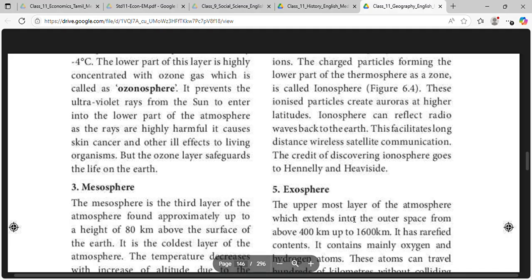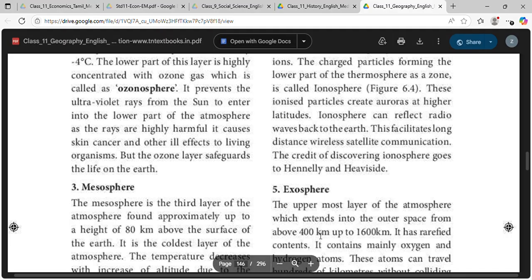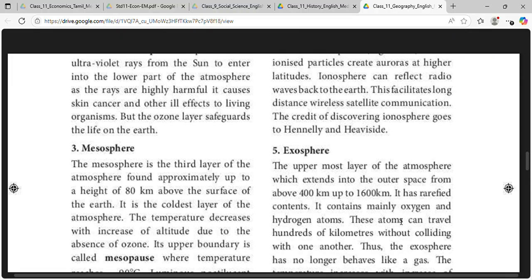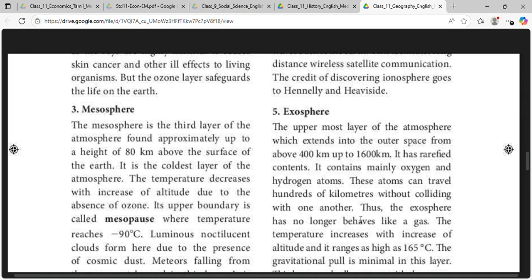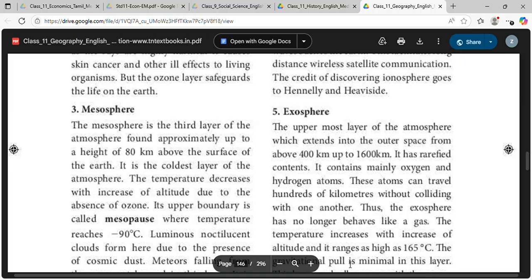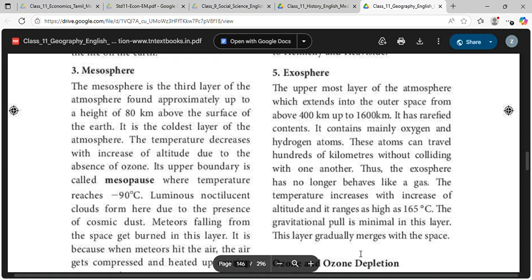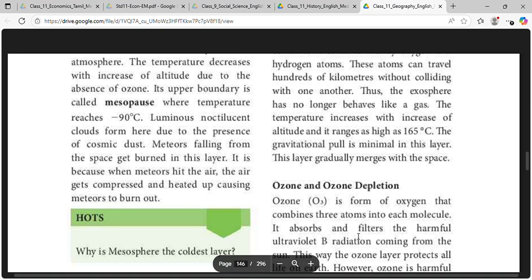The upper layer, exosphere, is the uppermost layer of the atmosphere, which extends into the outer space from above 400 km up to 1600 km. It has rarefied contents. It contains mainly oxygen and hydrogen atoms. These atoms can travel hundreds of kilometers without colliding with one another. Thus, the exosphere no longer behaves like a gas. The temperature increases with the increase of altitude and it ranges as high as 165 degrees Celsius. The gravitational pull is minimum in this layer. This layer gradually merges with the space.